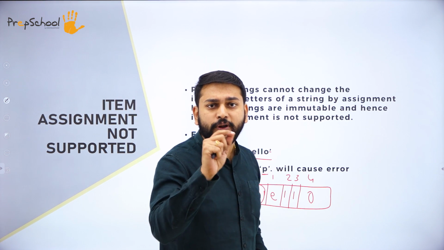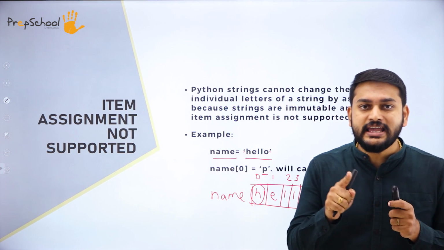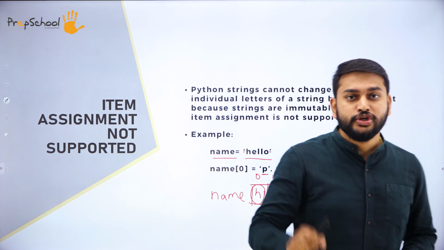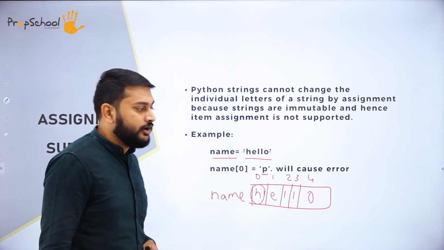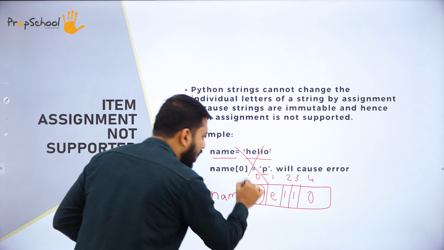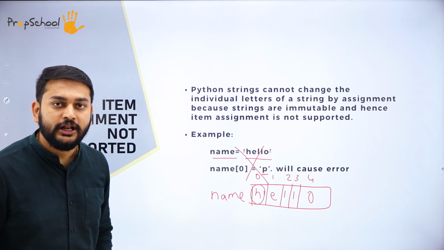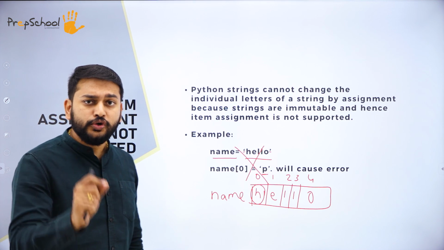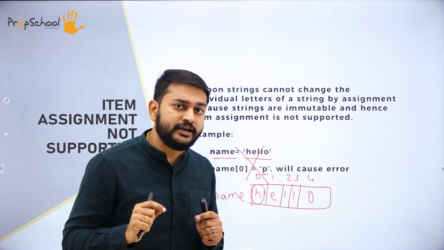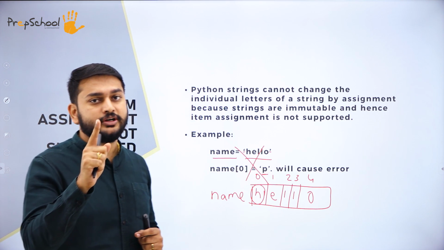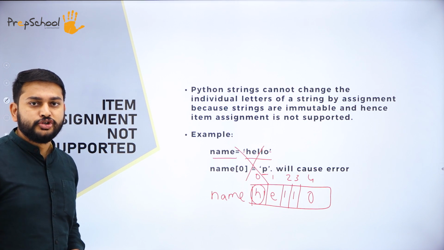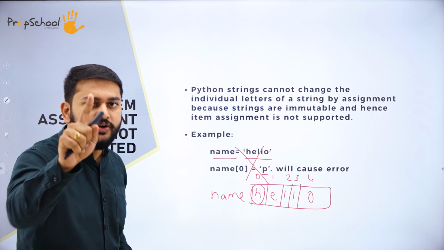Sir, why will it give me an error? Because string is not mutable. Strings are not mutable, so that is what you need to remember. So this is wrong. This is not possible with respect to the string. Strings will not support you in assigning any values. That is what you need to understand, my dear students: item assignment is not supported. That is the first point you need to remember.